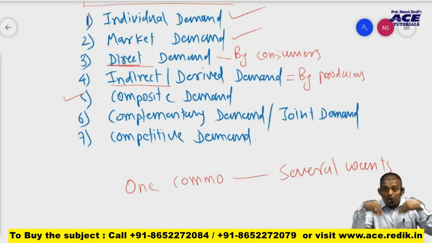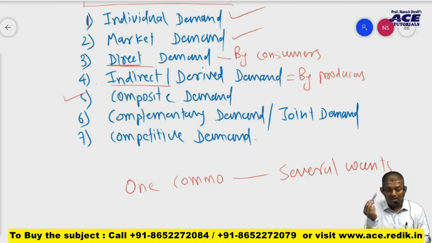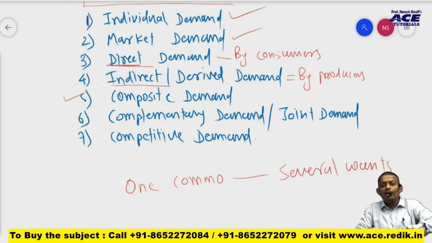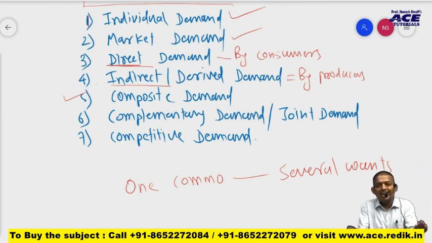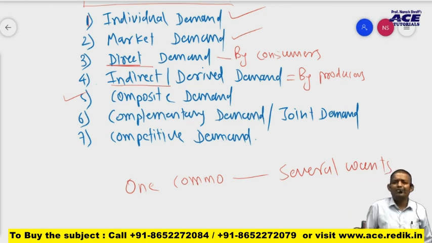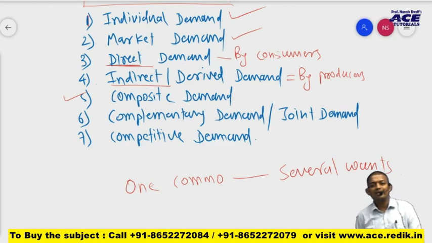Right now also we need this laptop, this pen, this mic, and many other things which you cannot see, but all those things are jointly demanded to satisfy one want. That is conducting lectures. Yes or no? So when two or more things are demanded jointly, it's called joint demand or complementary demand.